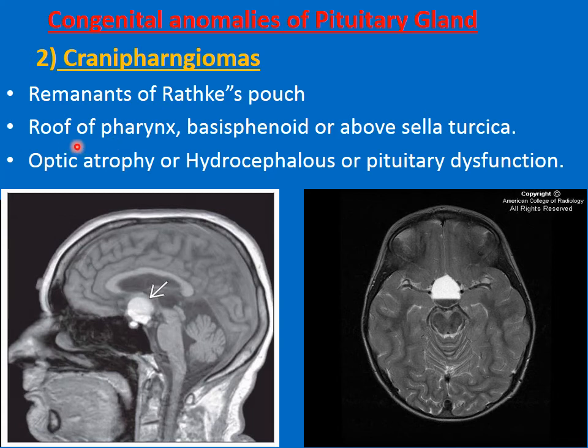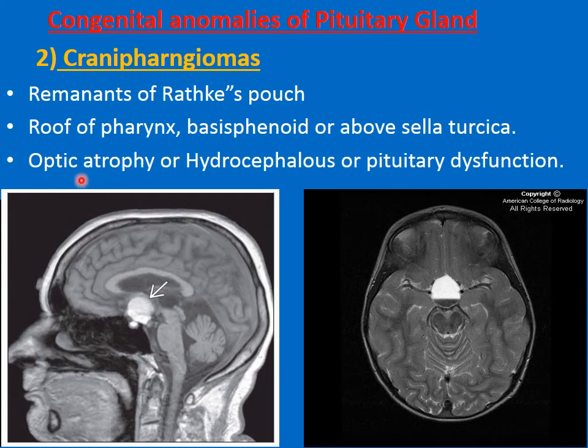It may be formed in the roof of the oropharynx or in the basisphenoid or above the sella turcica.